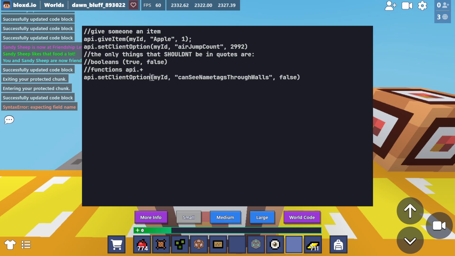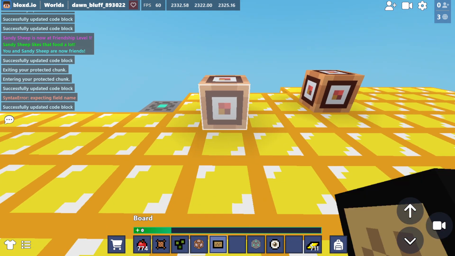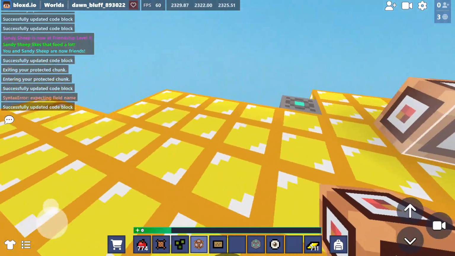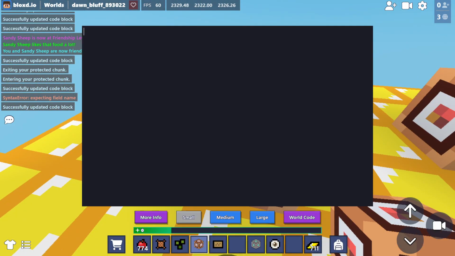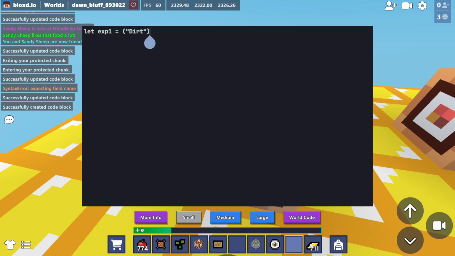Also, variables. So let's say, for example, we make let x1, and that will equal dirt. Now it equals dirt.